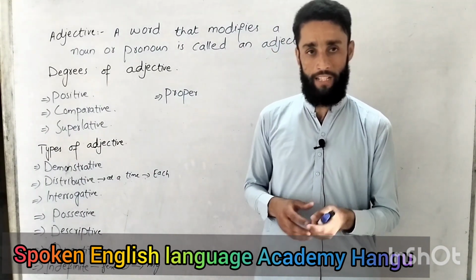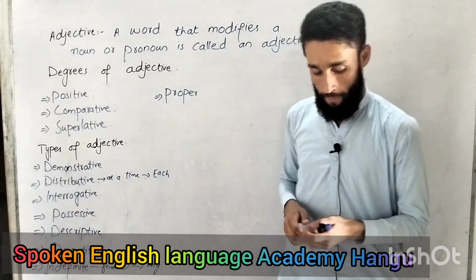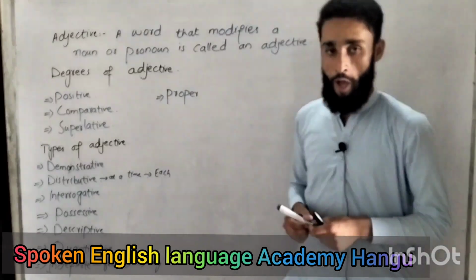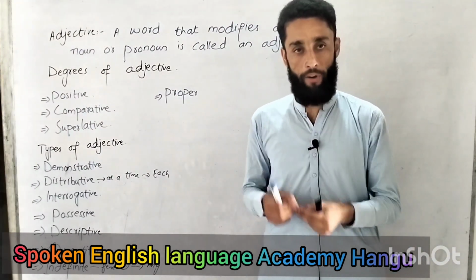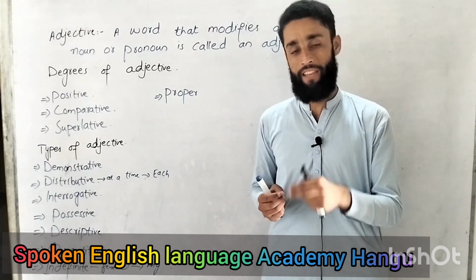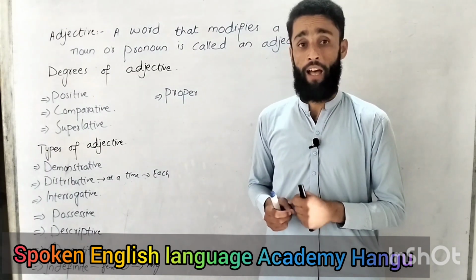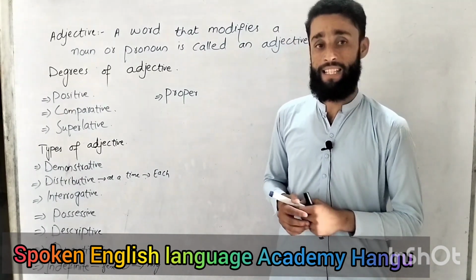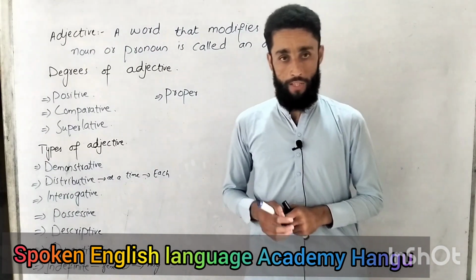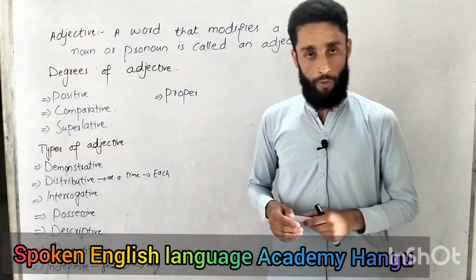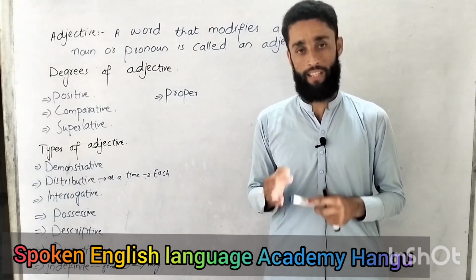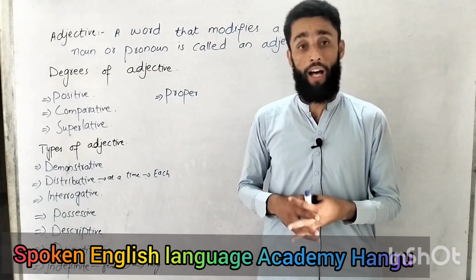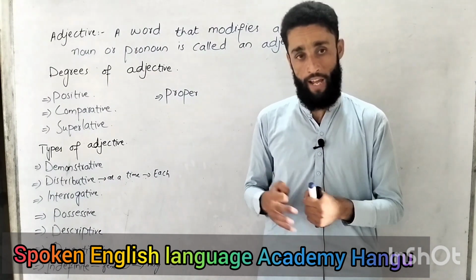The definition of an adjective is already on the board. A word that modifies a noun or pronoun is called an adjective. Modify means to explain something more about that, to add something more to it. If there is a word that adds something to the meaning of a noun or pronoun, that is called an adjective. So I think it's clear. An adjective is a word that modifies, explains, and adds something extra to the meaning of a noun or pronoun.